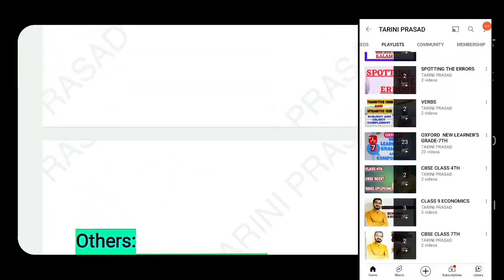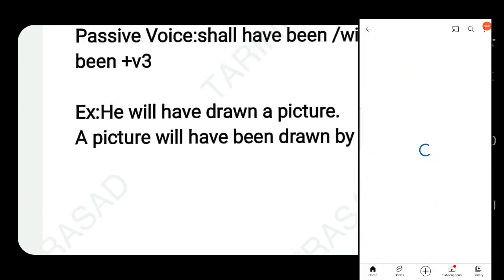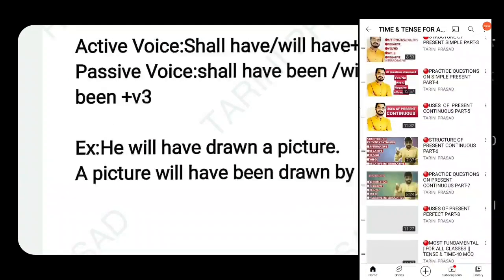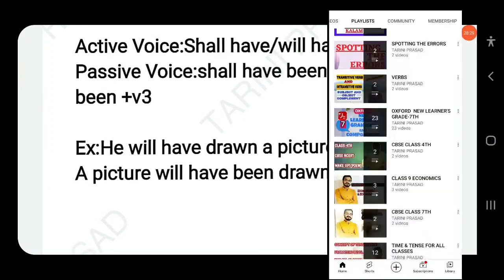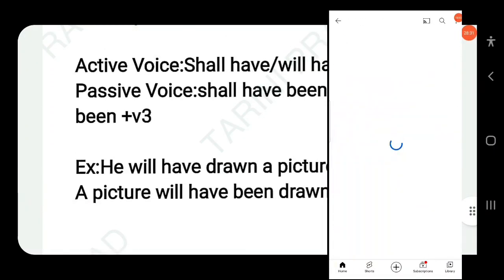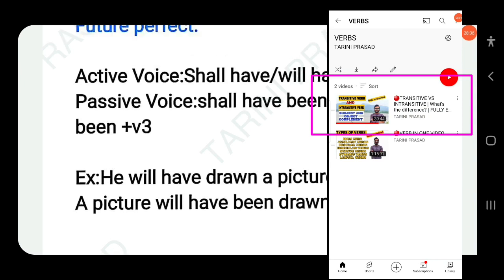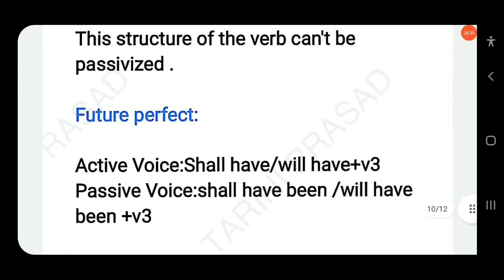If you have not watched all the structures of the tenses, look at the screen. You can go to the playlist section and watch. And there is another video on transitive verbs and intransitive verbs. In that video, I have briefly discussed the transitive and intransitive verb. You can also watch the video and get a complete idea.